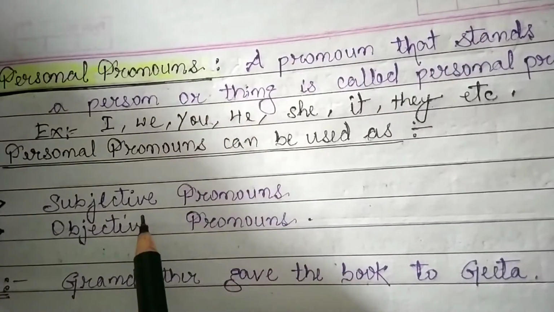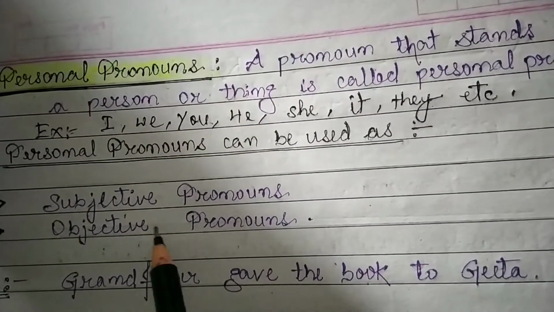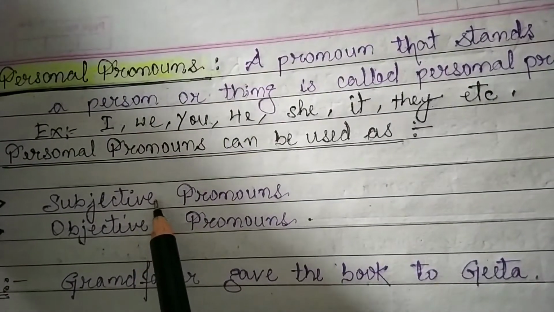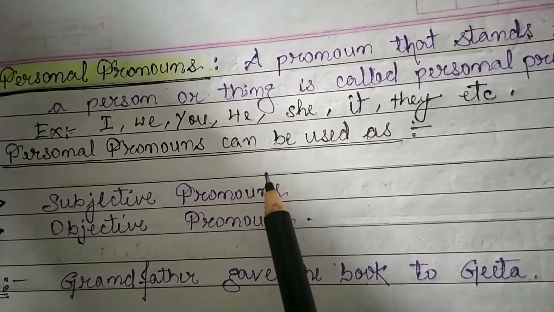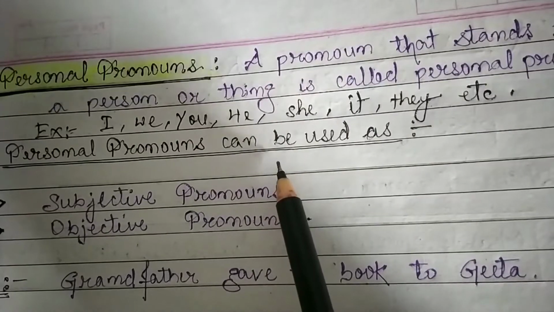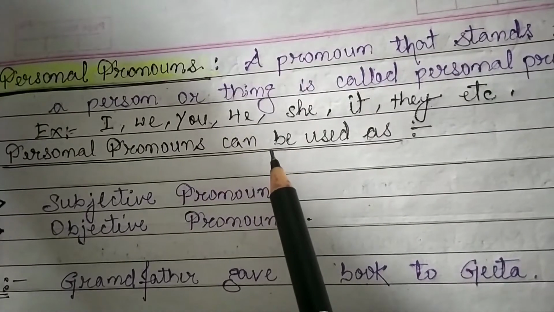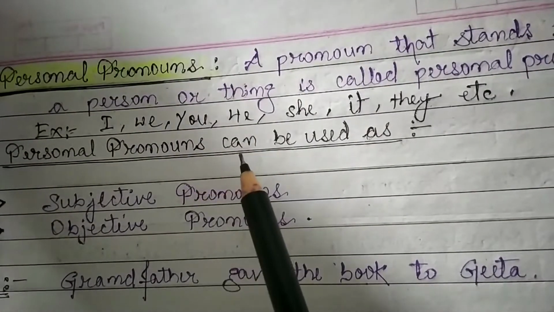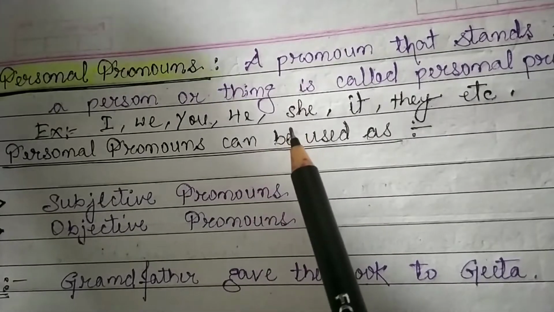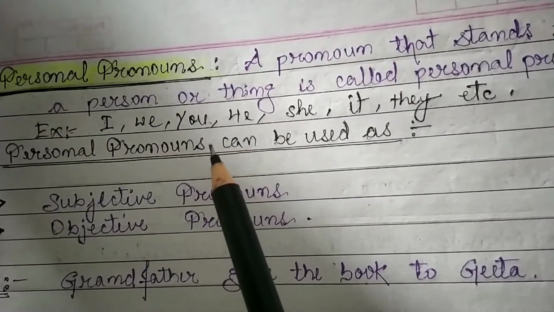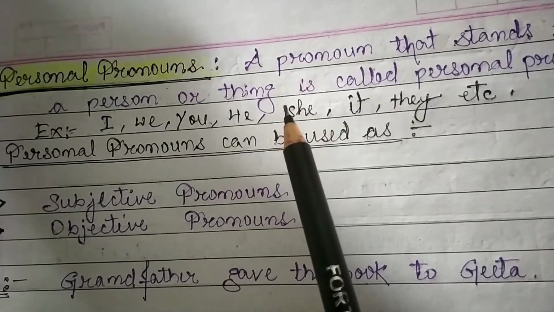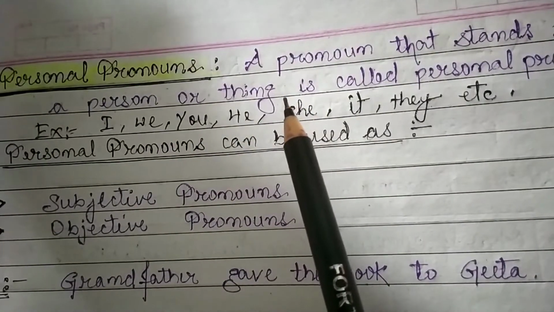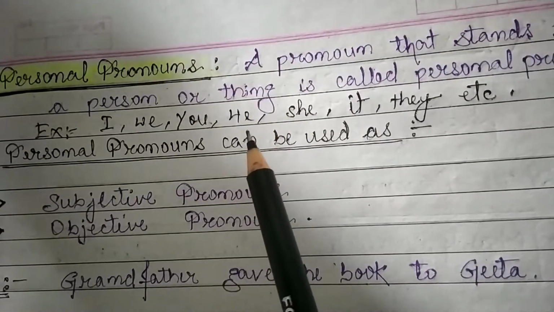Okay. Before discussing the subjective and objective pronoun, students, we have studied subject and predicate. A sentence has two parts, subject and predicate. What is the subject? Subject is the doer of the action, which performs the action.